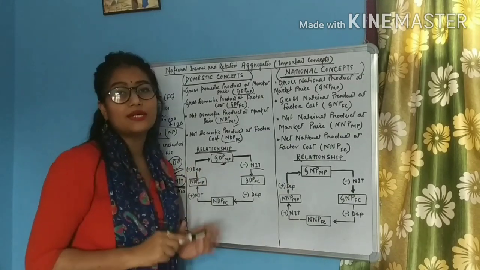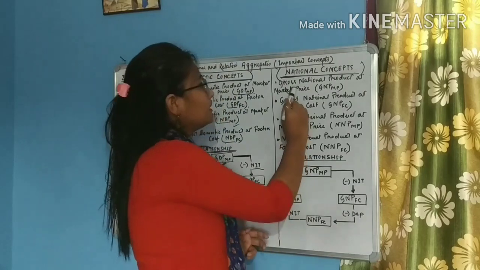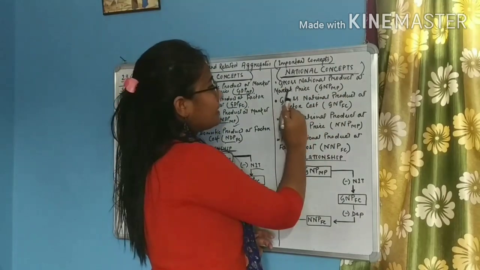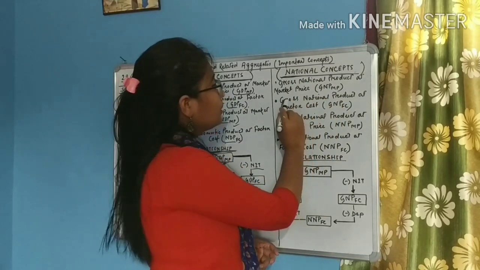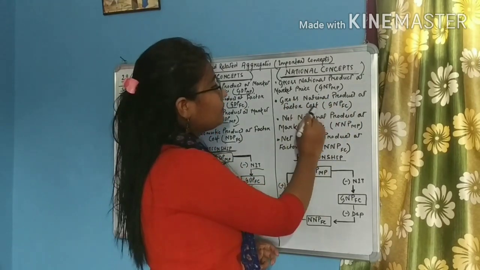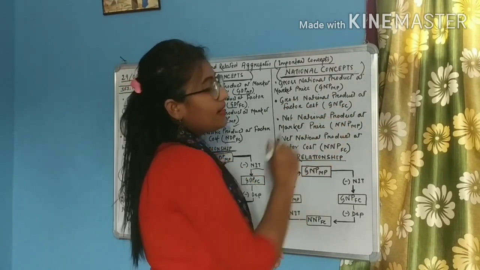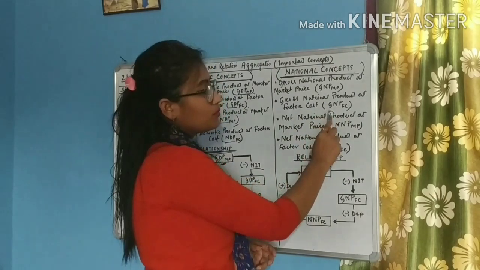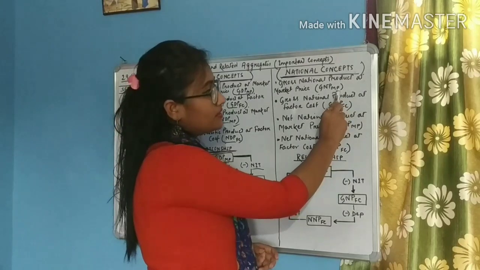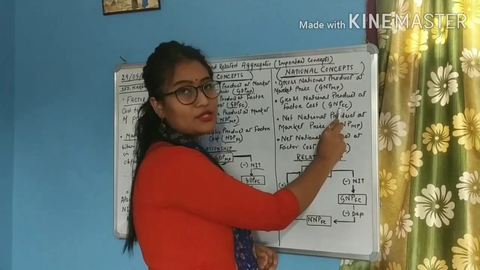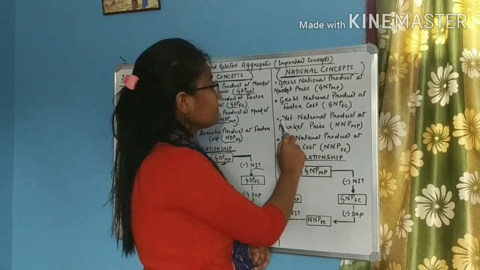Let us now move to the national concepts. Gross national product at market price, GNP-MP. Gross national product at factor cost, GNP-FC. So students, both are gross concepts, both are national concepts, but one is measured at market price and another one is measured at factor cost.